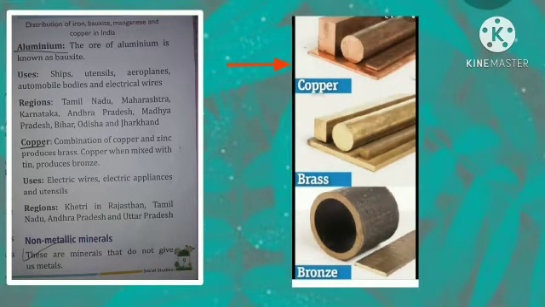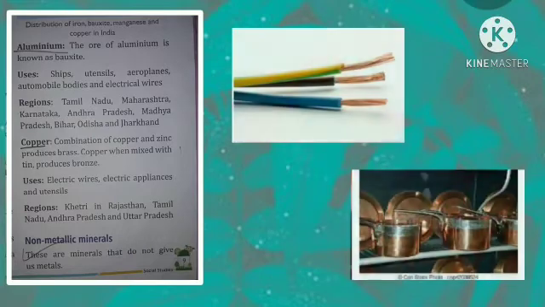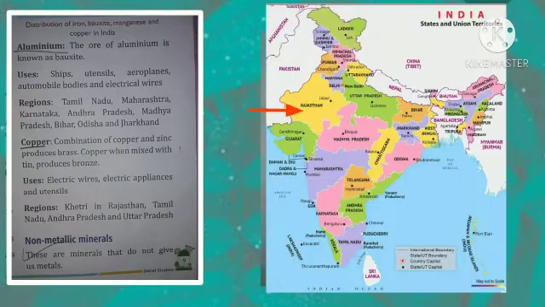The next metallic mineral is copper. Combination of copper and zinc produces brass. And copper when mixed with tin produces bronze. It is used in electric wires, electric appliances and utensils. And found in the regions of Khetri in Rajasthan, Tamil Nadu, Andhra Pradesh and Uttar Pradesh.